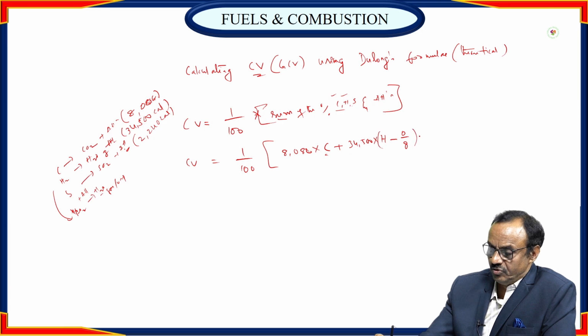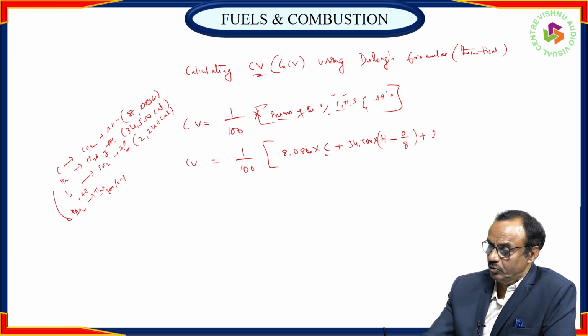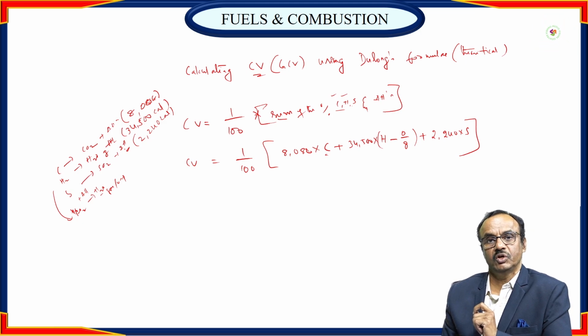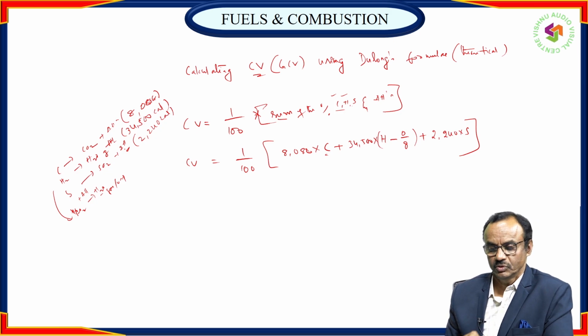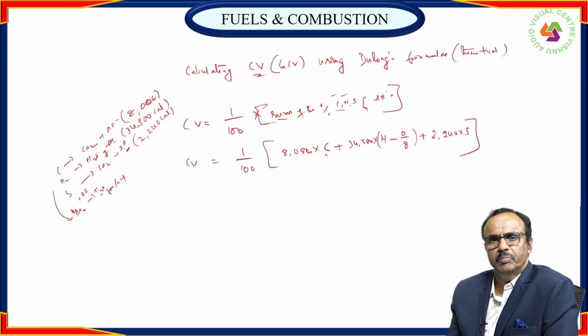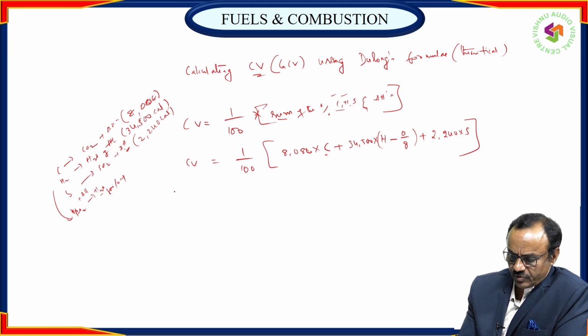If you have any confusion, you can put it like this. Plus sulfur, the next component, 2,240 into S. So if I give one example problem, you will understand very easily. I will give one problem. Please just substitute the values in that formula. Problem 1.